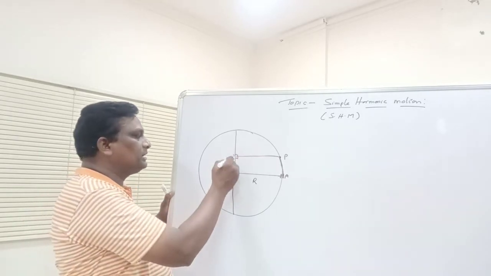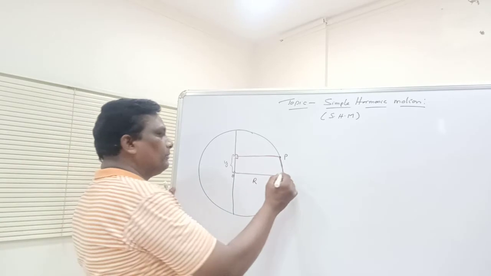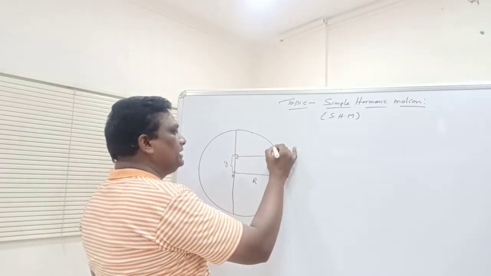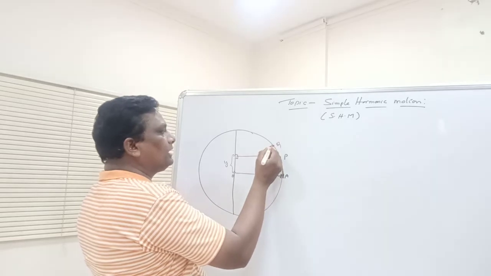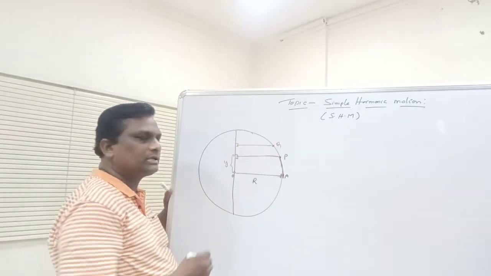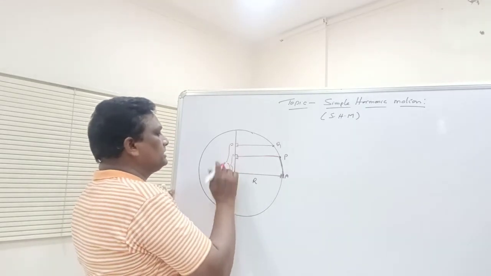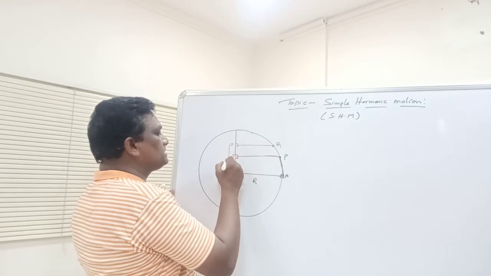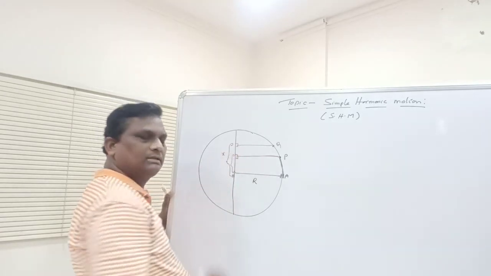The displacement I am showing as y. Suppose the particle is moving from A to Q. You draw the foot of the perpendicular like this on one of the diameters of the circle. So from here to here, this is the displacement. This displacement I am showing as x.